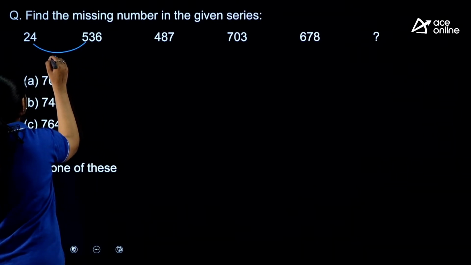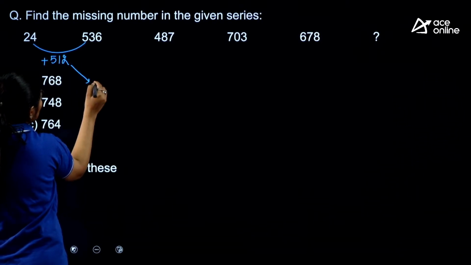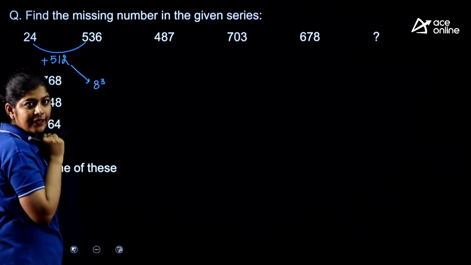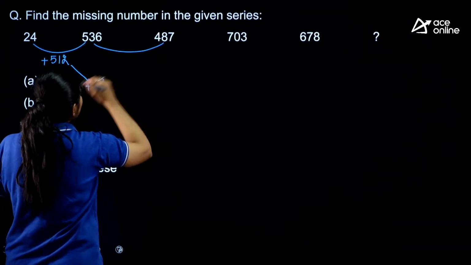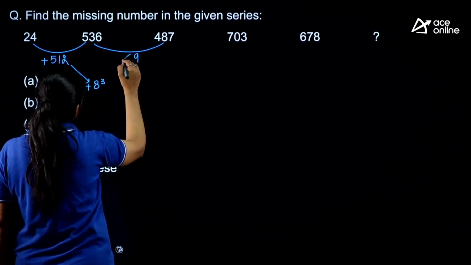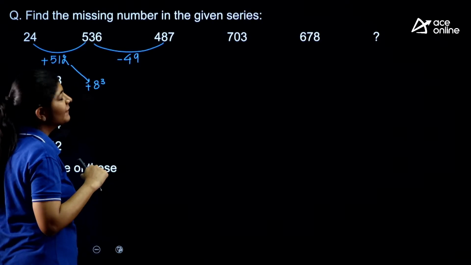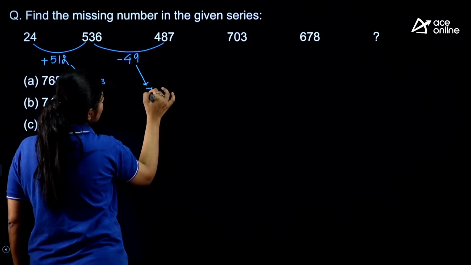We are getting a difference of 512, which is nothing but the cube of 8, right? We are just adding a cube of 8. The difference that we are getting over here is 49, which is nothing but 7 square, right?